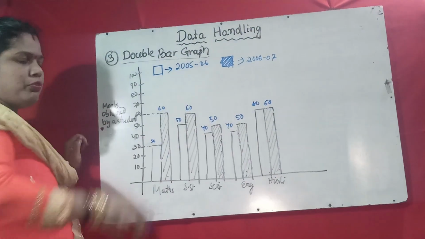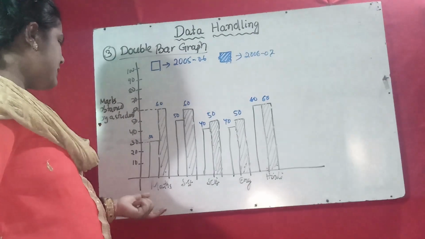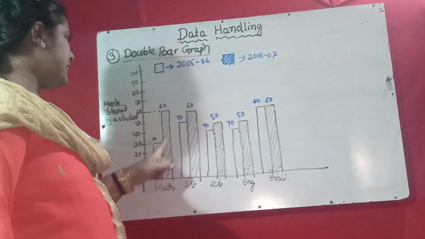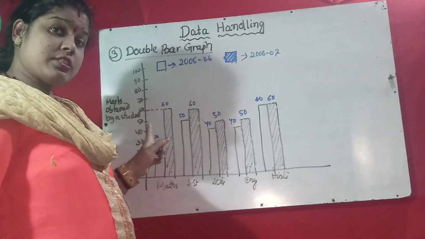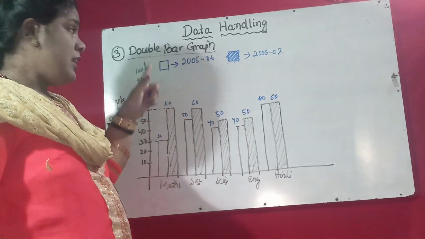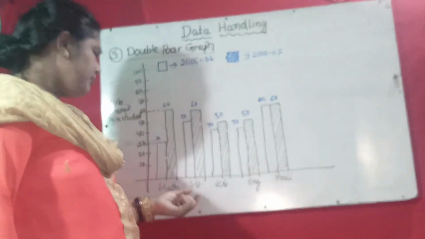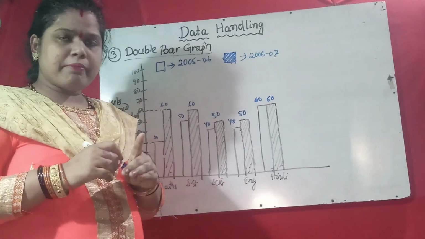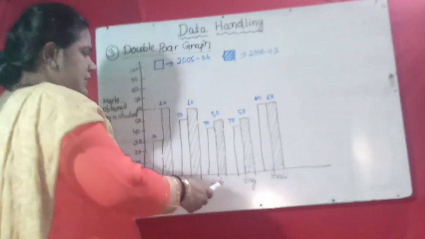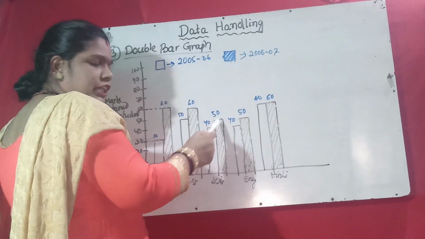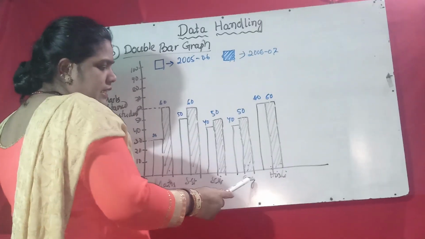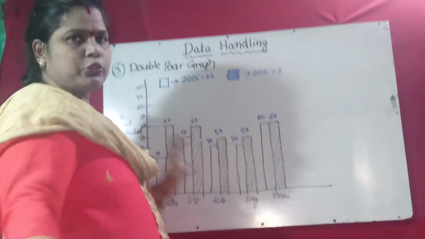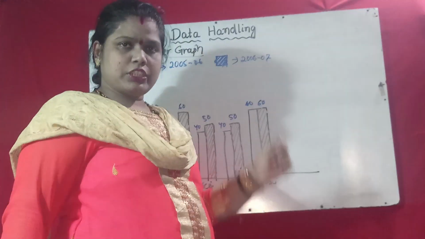So what do we know from this data? In math the student improved a lot: 30 marks in the first session, 60 in the second, which means the marks doubled. In social studies, 50 to 60, a little improved, only 10 marks increased. Science also, 40 to 50, 10 marks increased. English also 40 to 50. But Hindi has no improvement and no decrease, 60.